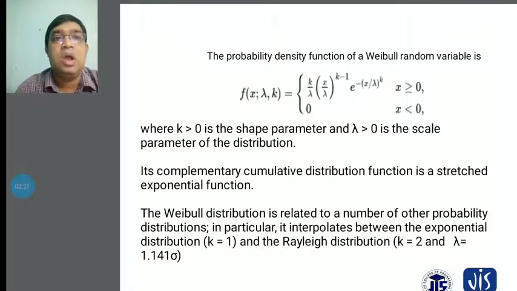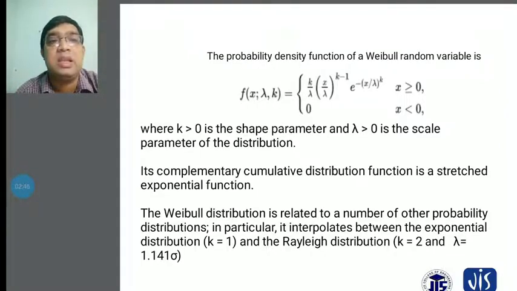Its complementary cumulative distribution function is a stretched exponential function. The Weibull distribution is related to a number of other probability distributions.